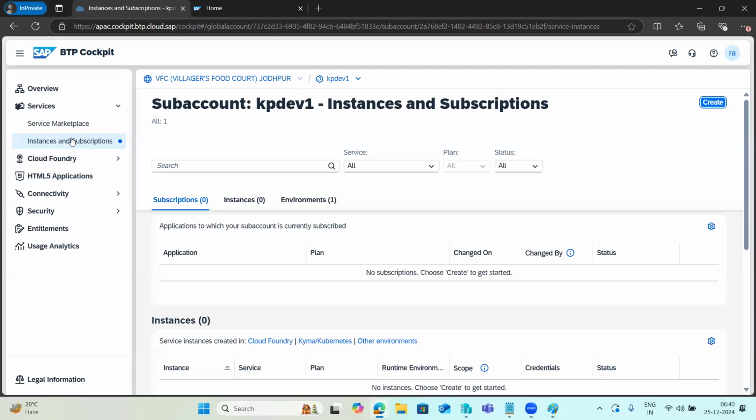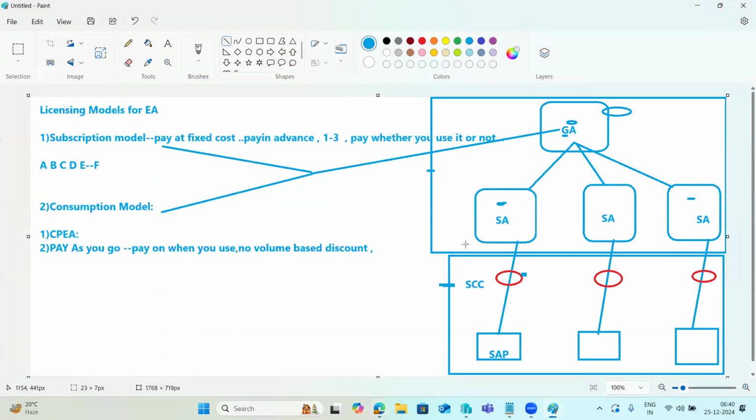Okay, so any questions, anyone? Hi. So you said the global account does not have any region, and another point you said about the global account. Yeah, it's region independent and environment independent here.